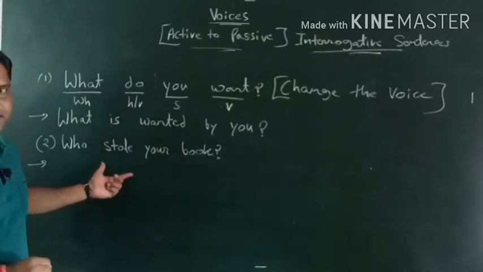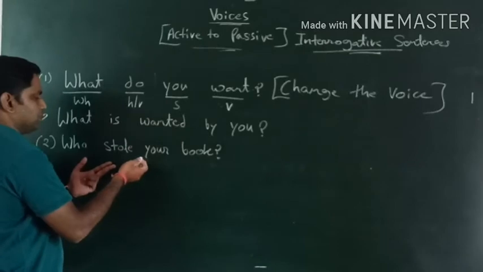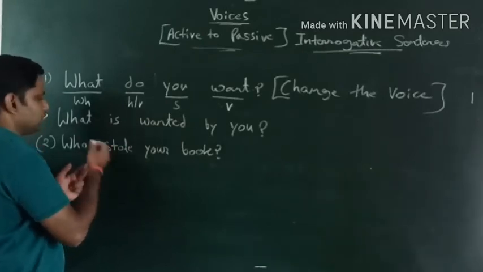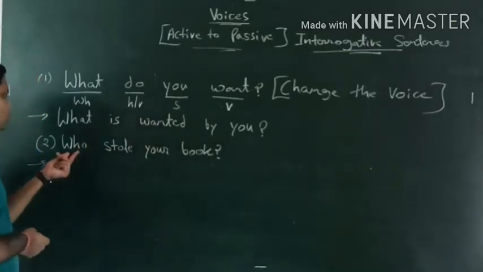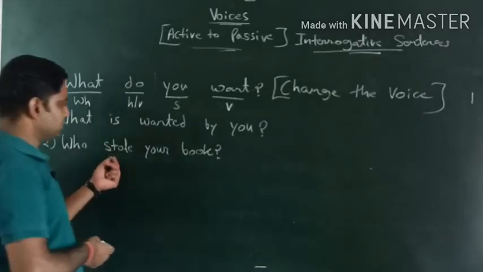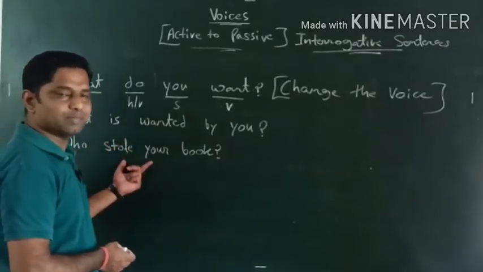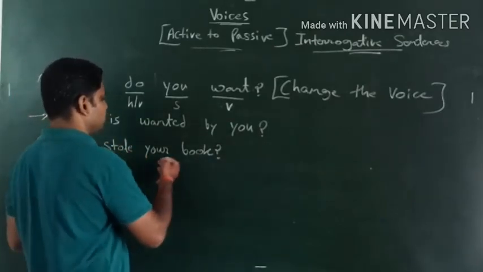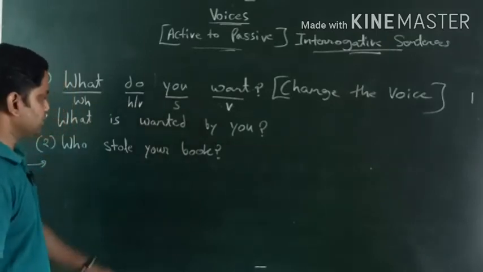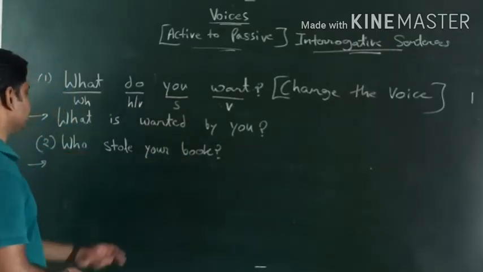Suppose if you get the sentence like who stole your book, now this is an interrogative, this is a WH type question. Now here who is a WH word, stole is an action verb, it is in second form, it means the sentence has been given in simple past tense, and your book is an object. So in this sentence we have a direct object, यहाँ पर direct object है.